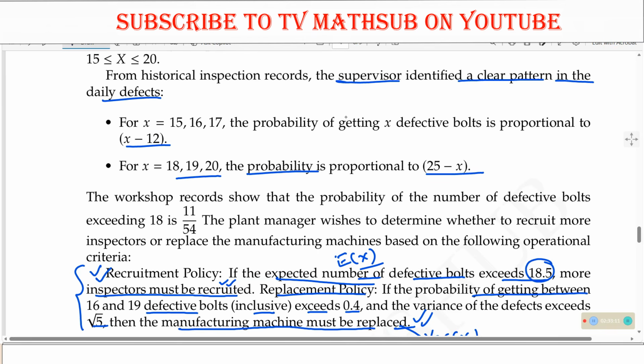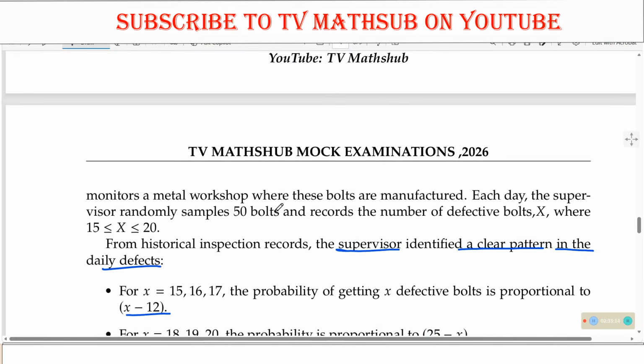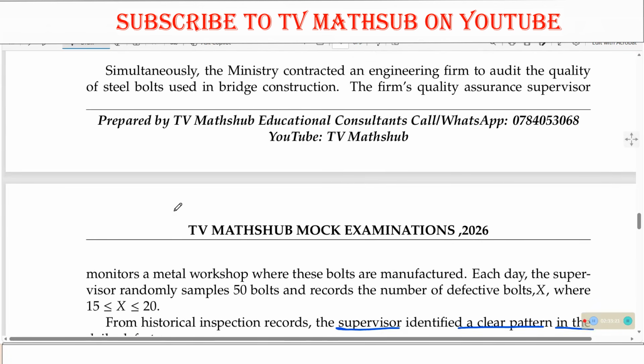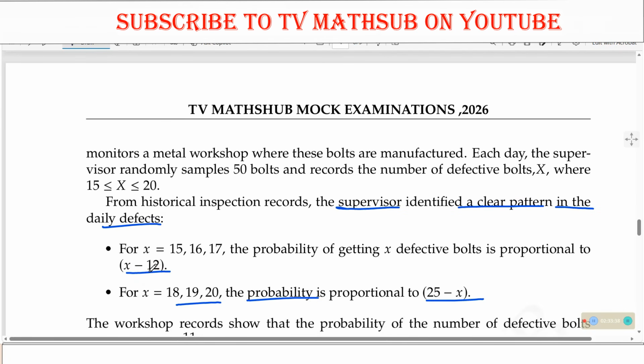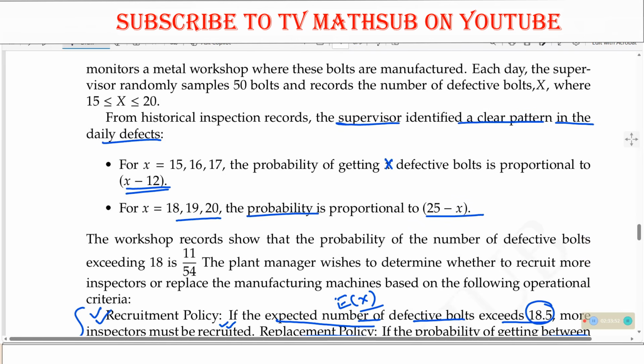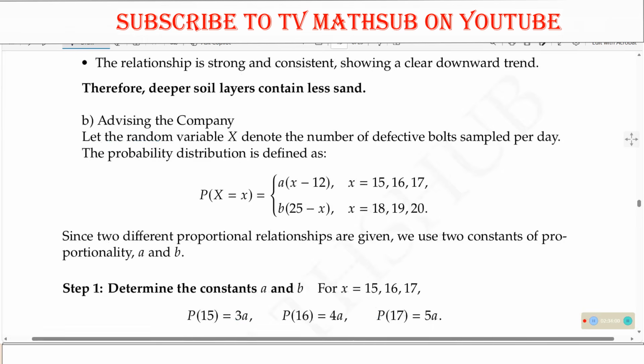So now they are telling us that the firm's quality assurance supervisor monitors a metal workshop where these bolts are manufactured. Each day, the supervisor randomly samples 50 bolts and records the number of defective bolts. And this number is from 15 to 20. And for X values from 15 to 17, the probability of getting X defective bolts is proportional to this. Then for X equaling 18, 19, and 20, the probability is proportional to this. So that is what we need to look at.